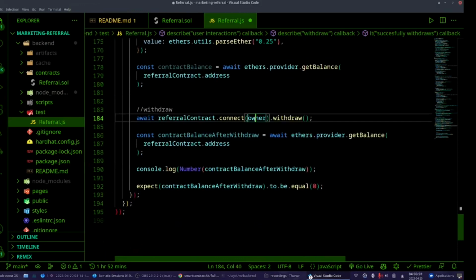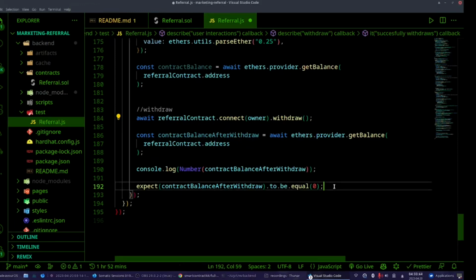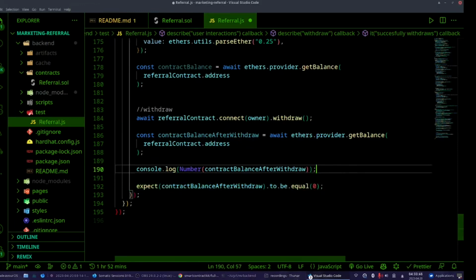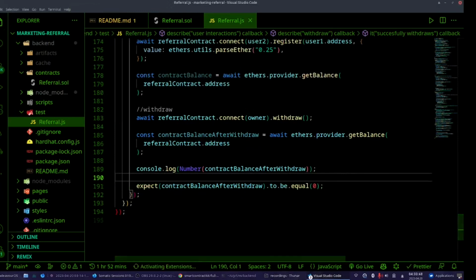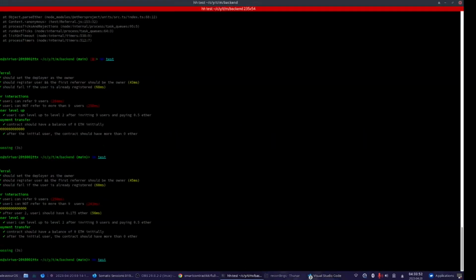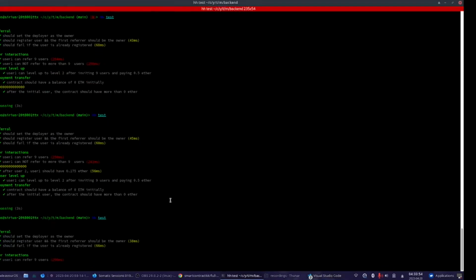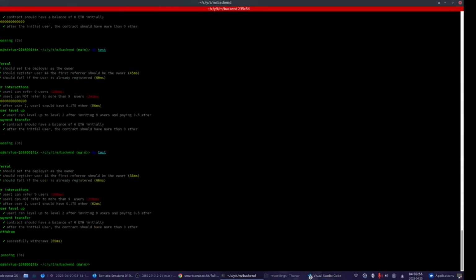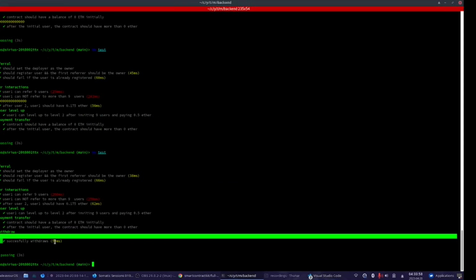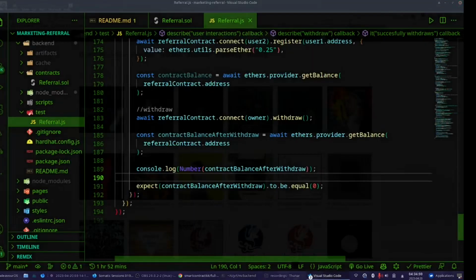We are connecting the owner this time and calling the withdraw function, and after all of this we are expecting the contract value to be 0, because we withdrew as owner all the money inside, and it passes. Wonderful. And we can see 0 here. So good.